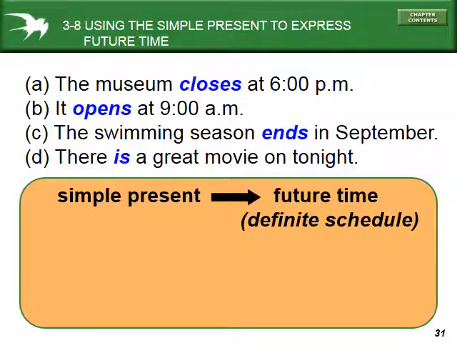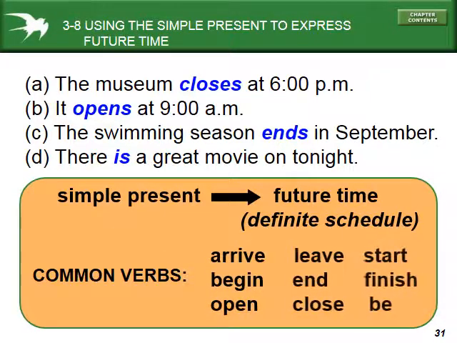Okay, so the simple present can be used for future time when we're talking about something that has a definite schedule. And the most common verbs that we're going to see with this are these ones here. And you can notice that each one of these verbs is really schedule related. So arrive means you arrive at some time, you leave at some time, you start at some time, you finish at some time. What these ones are talking about is things that have a schedule.